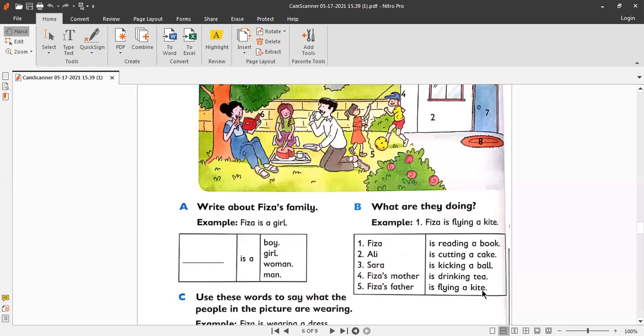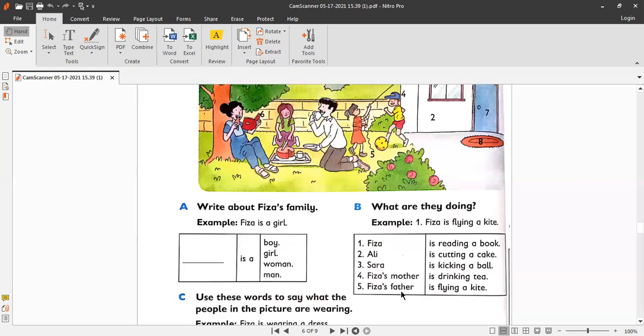Use the orange color. Okay, Ali is wearing a yellow t-shirt, so you need to take out your yellow color. Okay, hold your yellow color. And what is Ali doing? Look at the picture. Yes, Ali is kicking a ball. So start drawing the line from Ali. Ali is kicking a ball. Okay, Ali is kicking a ball. So match it with this sentence. These are the starters. These are the endings of the sentence, or these are the proper nouns, right? Fizza is a proper noun. Ali, Sarah is a proper noun.